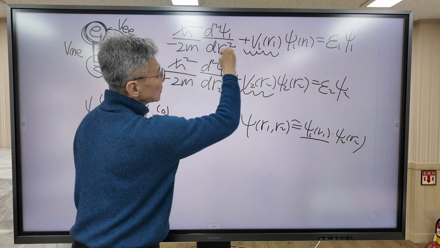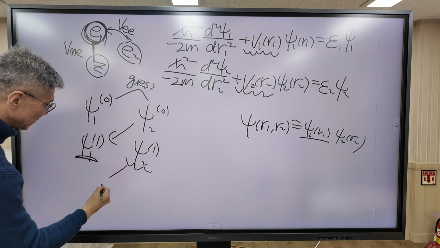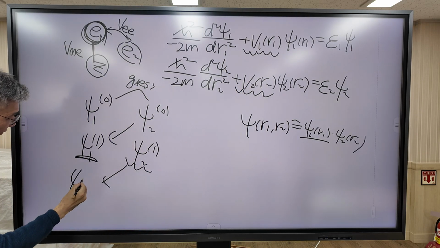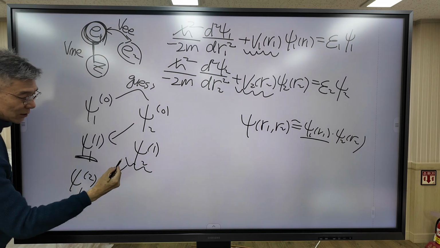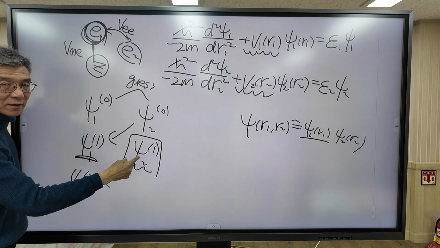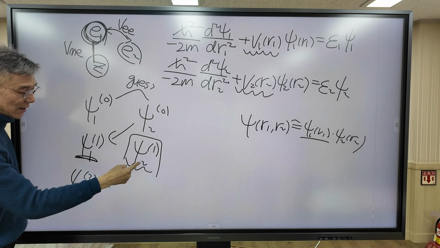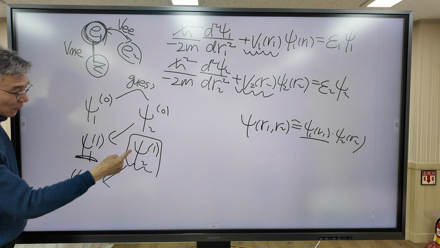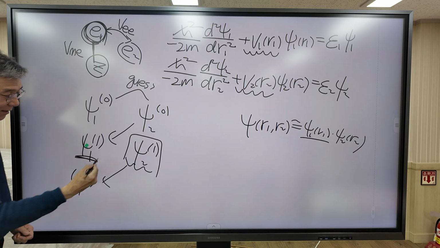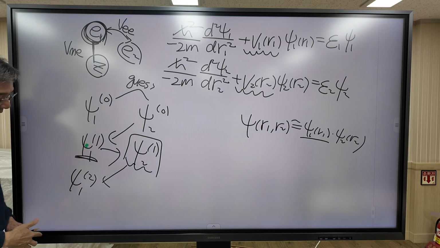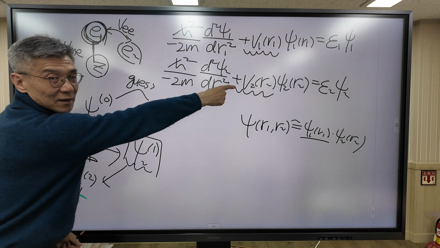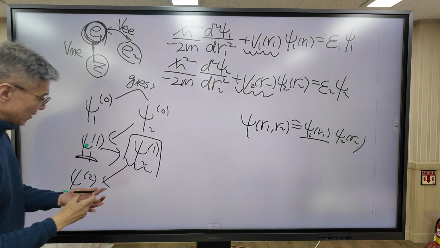The solution is psi 1,2. Now this one is updated again. But this one was calculated based on the assumption that electron 1 occupied this orbital, and this orbital is updated again. So we put it in again and we observe another solution.